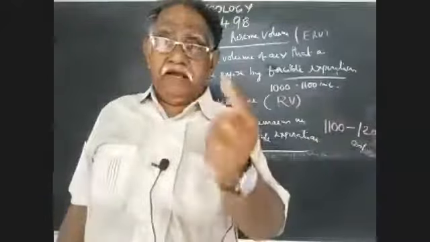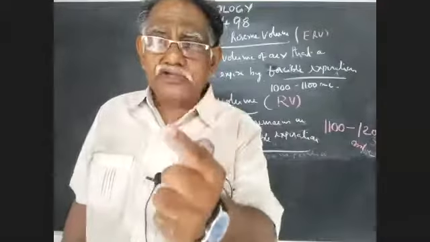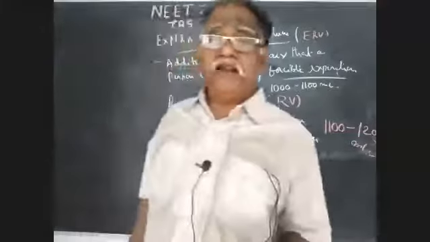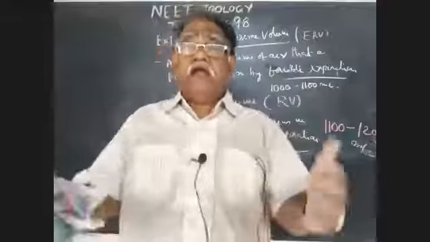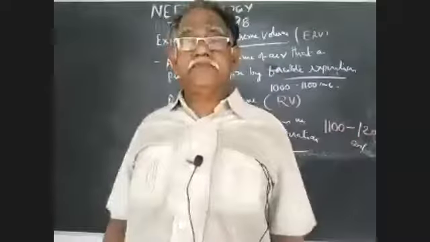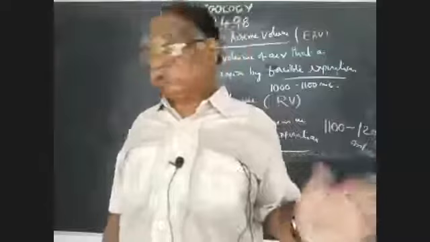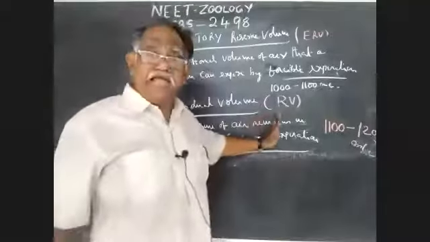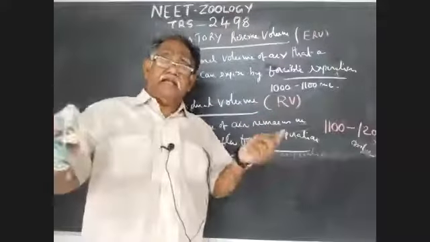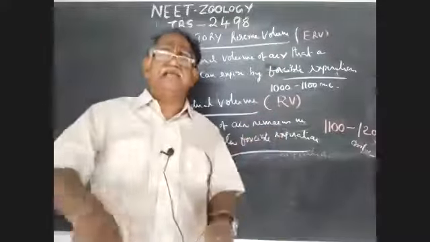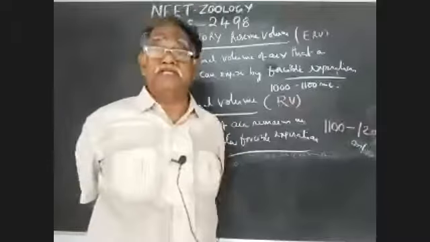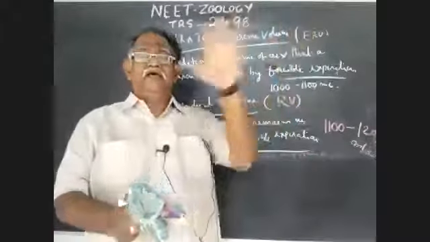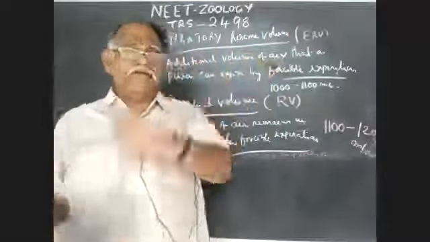And finally, residual volume, RV. That is the volume of air that remains in the lungs after forcible expiration. That is estimated at about 1,100 to 1,200 ml of air that remains. That volume of air remains in the lungs even after forcible expiration. That is what is called residual volume. These are the four types of volumes. Now, respiratory capacities.